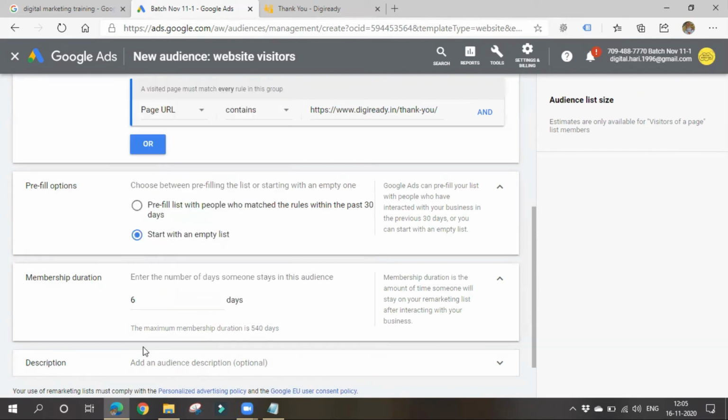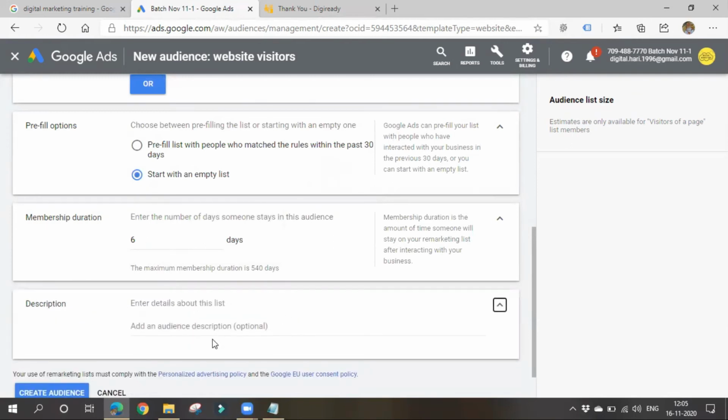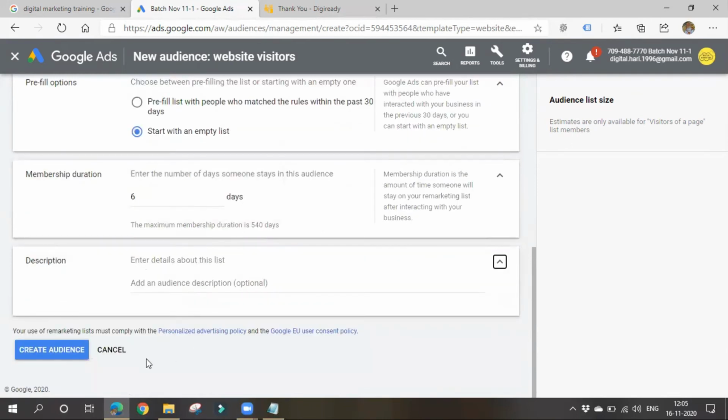Next thing is description. You can give an additional description also, it is for your reference. After that you have to click on create audience.